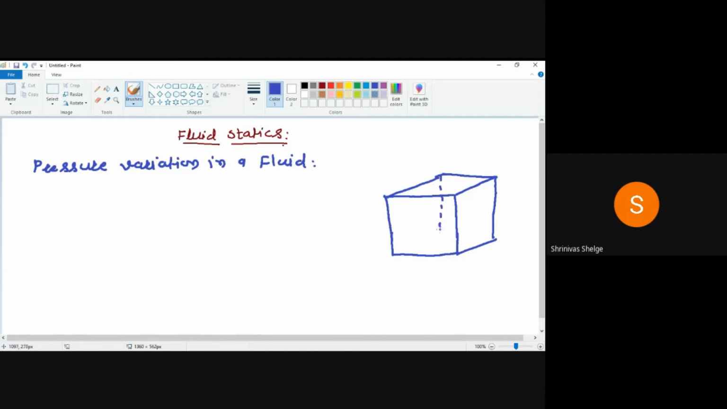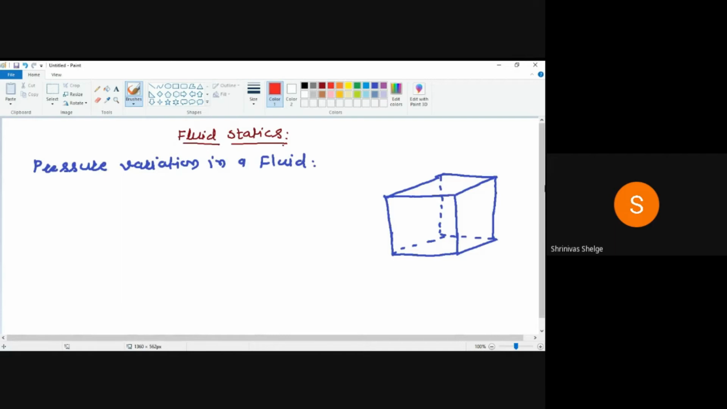So here, this is the part of the static fluid. Remember that. This is the part of the static fluid I have taken for study purposes. Now I want to study this one. When I take this portion of the static fluid, we will try to understand the pressure forces acting on the different surfaces of this element.